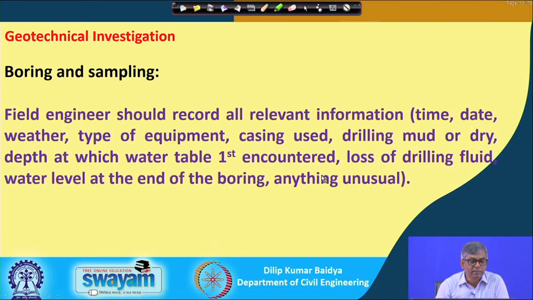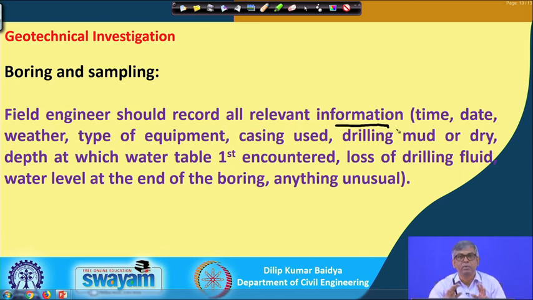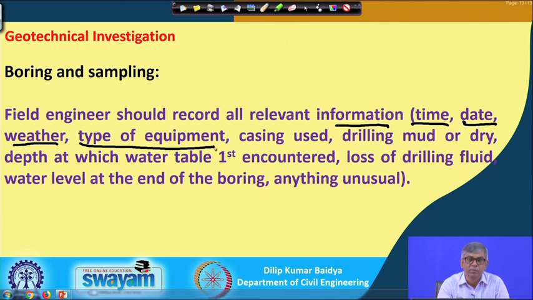And for boring and sampling, the field engineer should record all relevant information. That means, when the boring and sampling program is taken, first of all you have a sheet, and at the top of the sheet you have to keep this information: the time you are carrying out the test, the date, the weather, winter or summer or rainy season, and the type of equipment we are using.